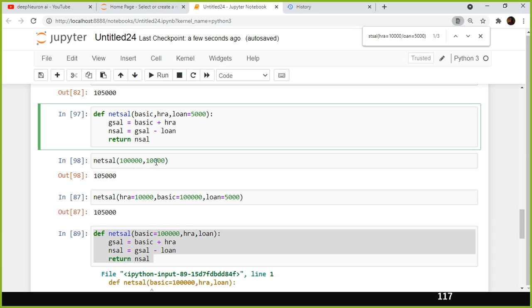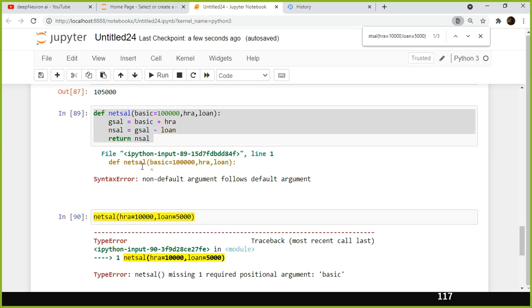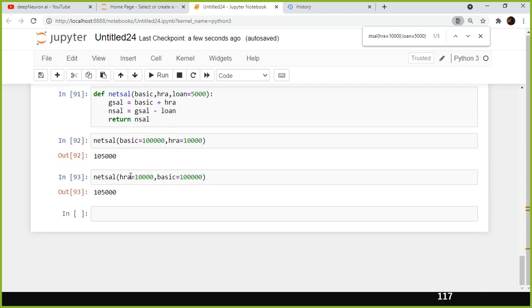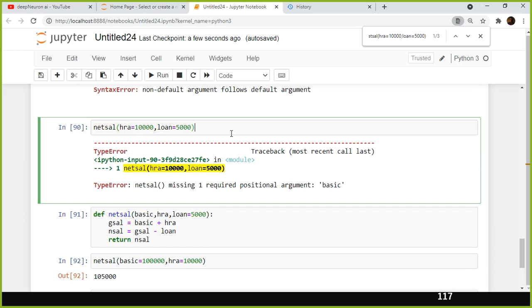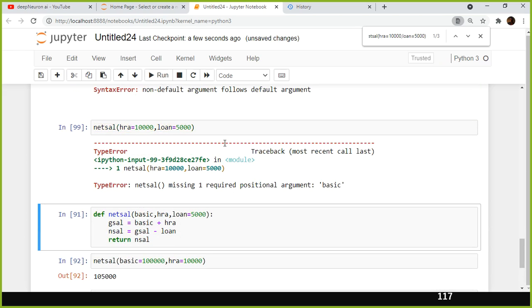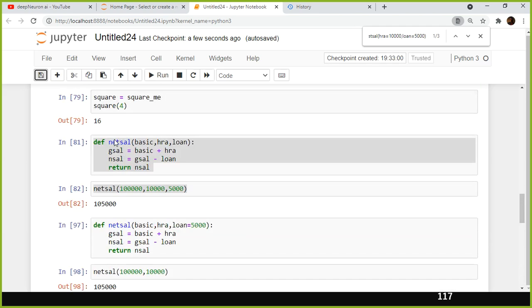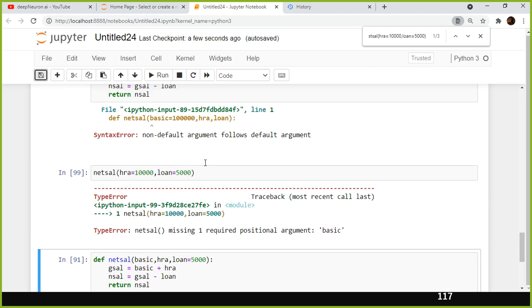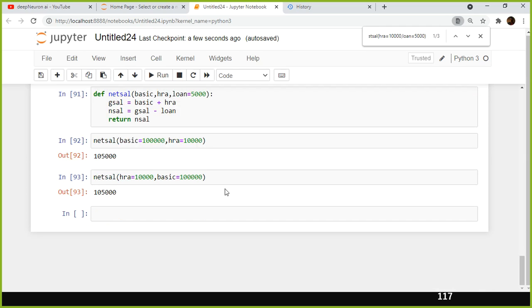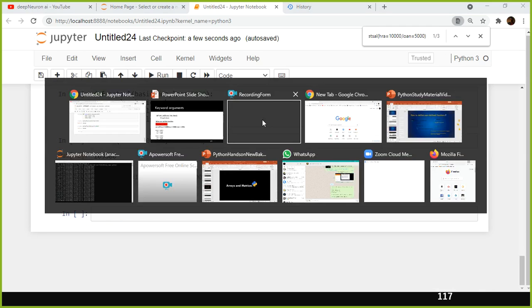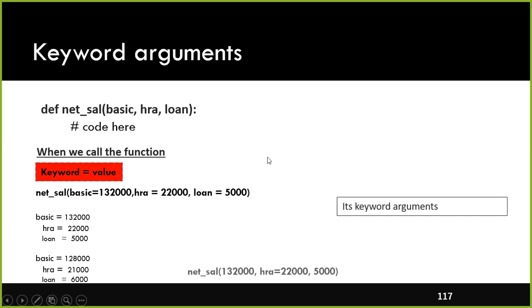But the only difference is you can change the order if you use keyword value parameter. So here HRA first and then basic. Though your first argument was basic, you can change the order as per your convenience. Okay, as per your convenience you can change it. With the error I leave it as it is, so that you will get to know what error I am going to get. Okay, this is what is called keyword value arguments.